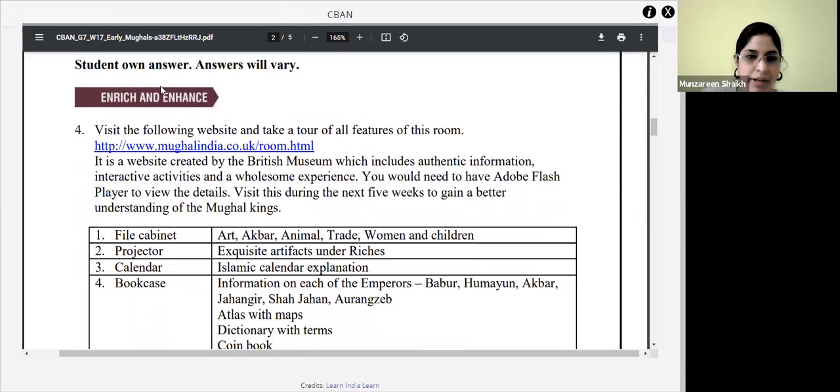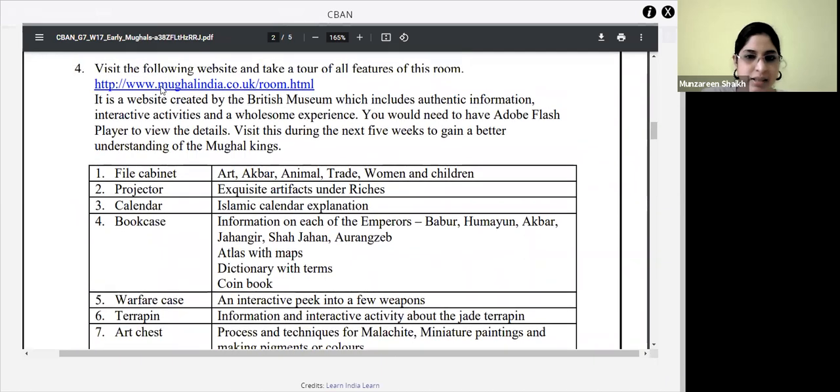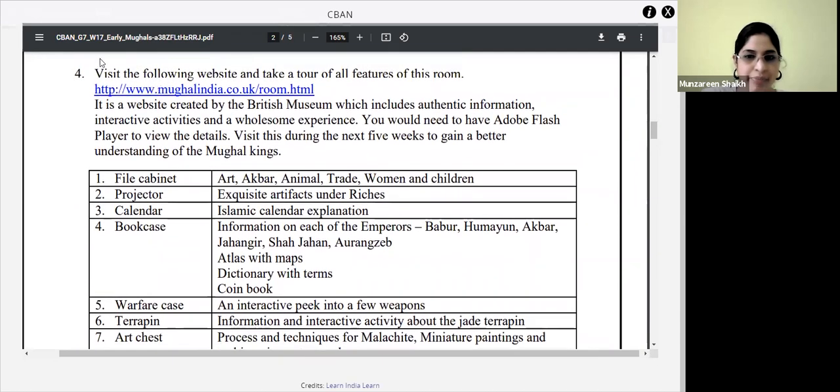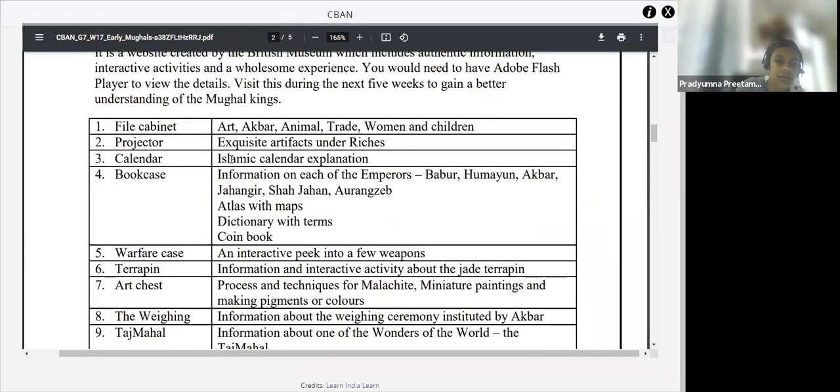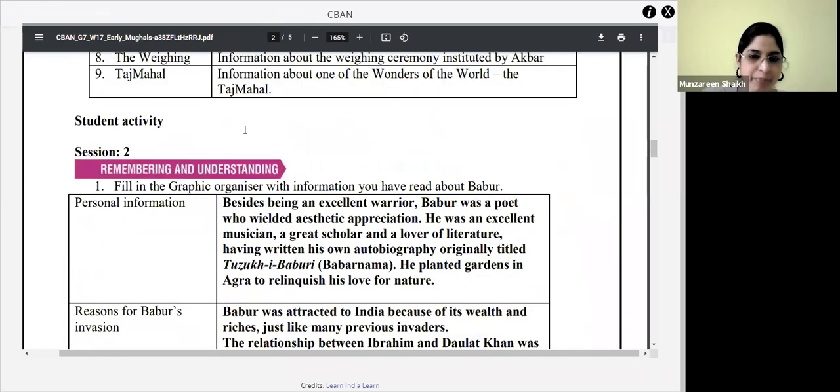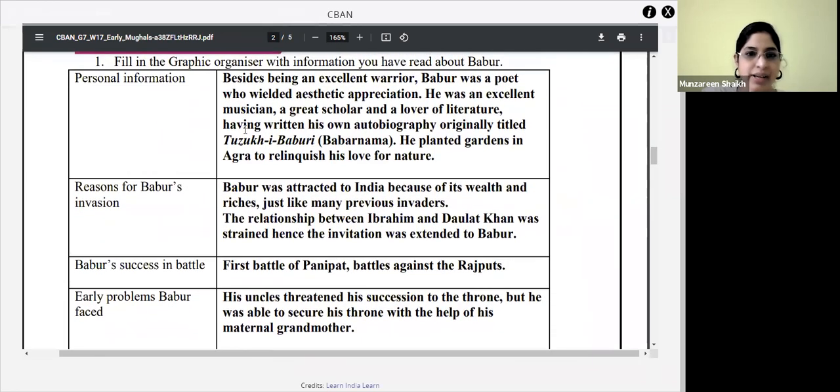Next, this is based on the video. Just go on to the next question. Yes. All right. Next is, fill in the graphic organizer with the information you have read about Babur. For example, personal information. What things have you noted down about Babur? His personal things.